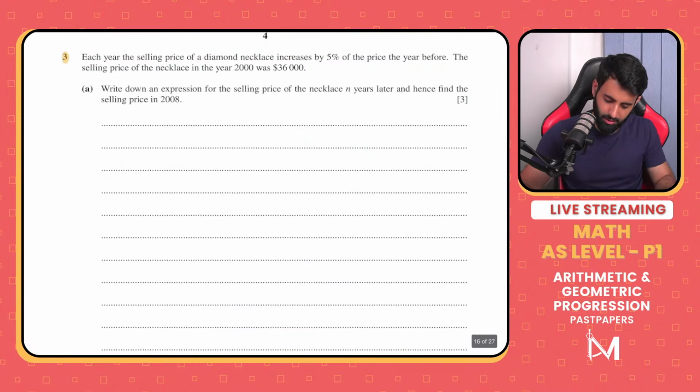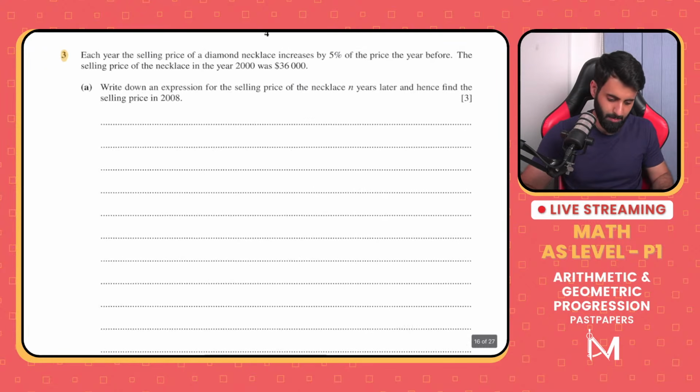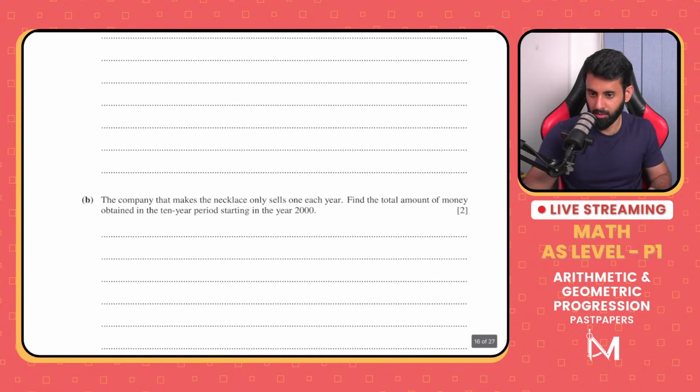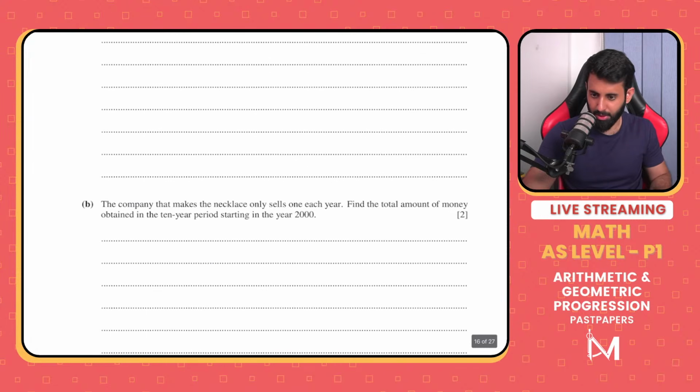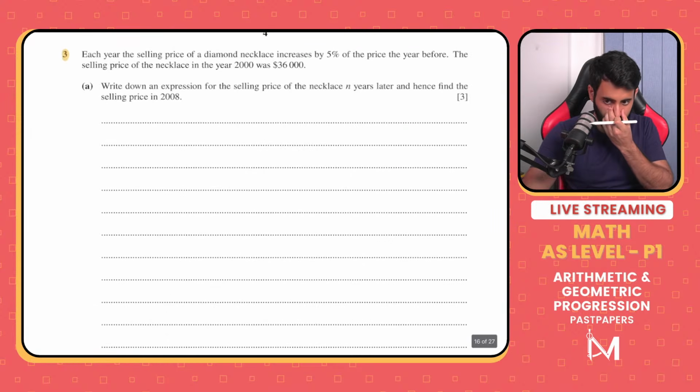Okay. Let's do some word problems and see what's what. So this is a question. It's a word problem question. Let's see what it says. It's from May, June 2020, paper 11, in case you're wondering. How many significant figures? 3 significant figures. Always 3 significant figures, if it's a non-exact answer.